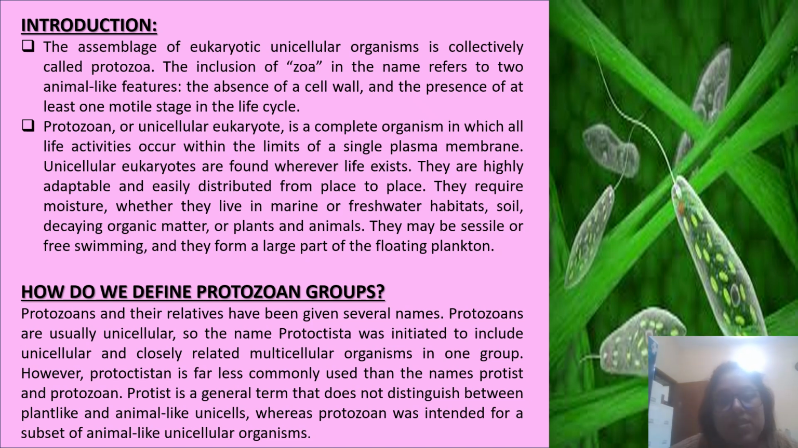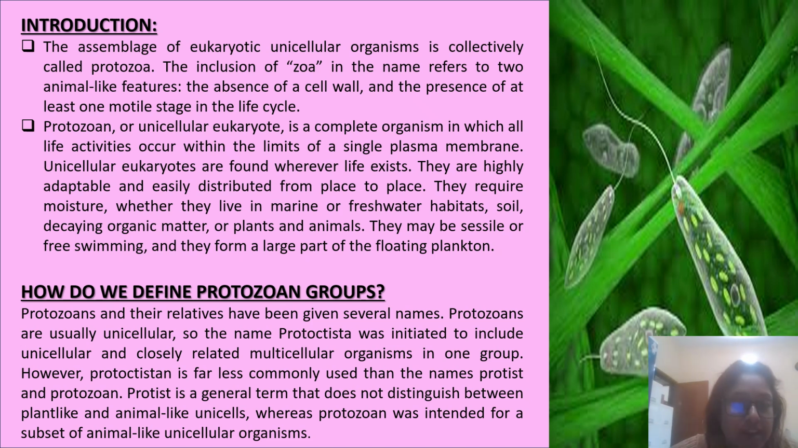Unicellular eukaryotes are found wherever life exists. They are highly adaptable and easily distributed from place to place. They require moisture, whether they live in marine or freshwater habitats, soil, decaying organic matter, or plants and animals. They may be sessile or free swimming, and they form a large part of the floating plankton.